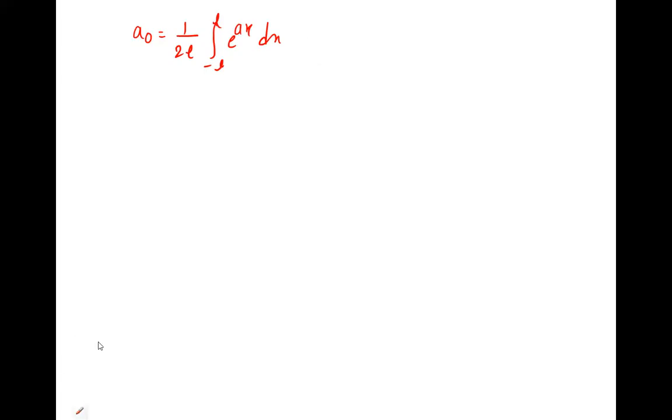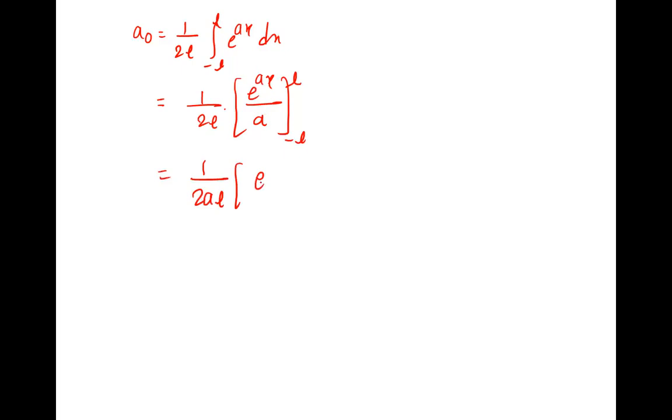Derivative of e is also e itself, but the a gets multiplied in the derivative and it gets divided in integration. So it is e raised to ax upon the derivative of this, that is a, from minus L to L. A is constant, comes out: 1 upon 2aL, e raised to aL minus e raised to minus aL.